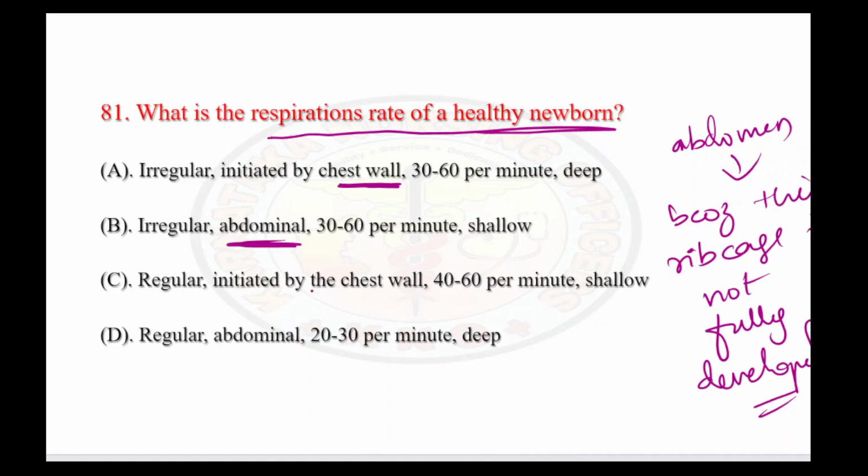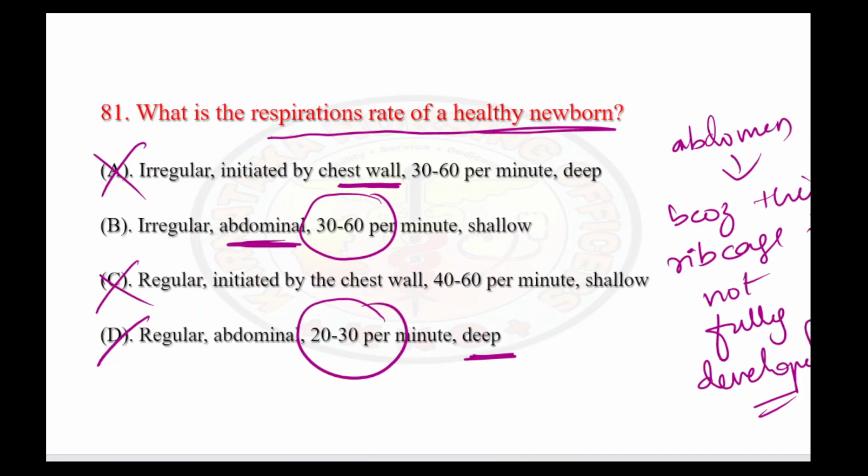So abdominal respiration. So in this chest wall question, easily we can ignore. It is not chest wall. So options 1 and 3 are wrong. Next options are about rate. I told you it will be 30 to 60. Here they have mentioned only 20 to 30, and that too it is deep. This is not an answer. The right answer here is that irregular respiration will be there.